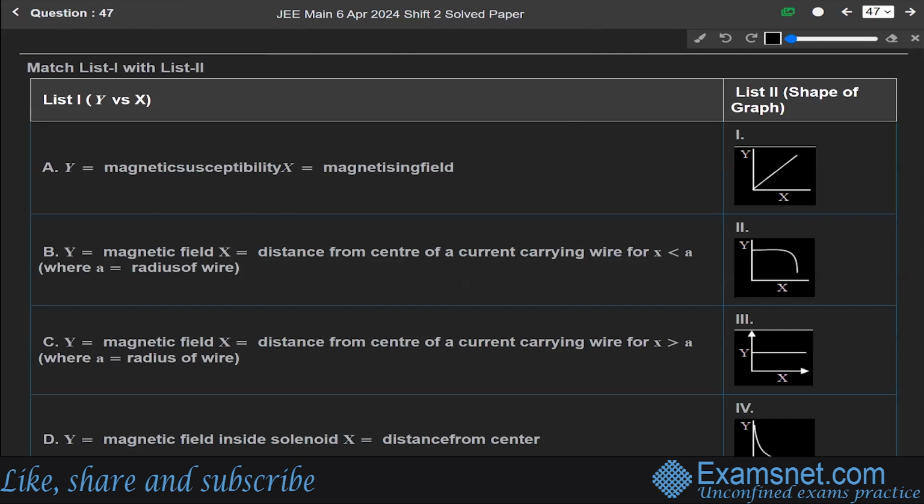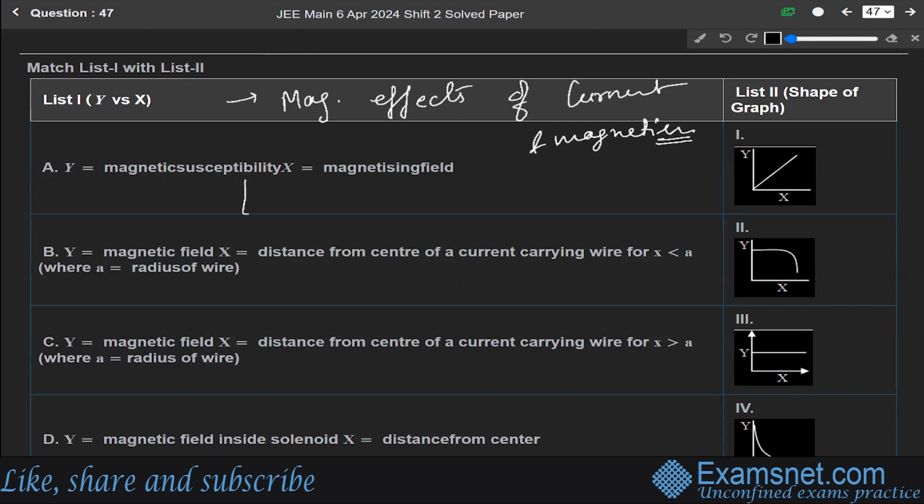Now next question 47. Match list 1 with list 2. This question is from the chapter of magnetic effects of current and magnetism. For part A, we are given a y versus x graph, where y is magnetic susceptibility and x is the magnetizing field.